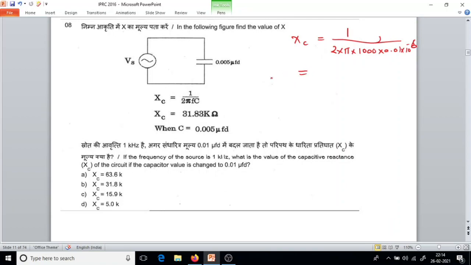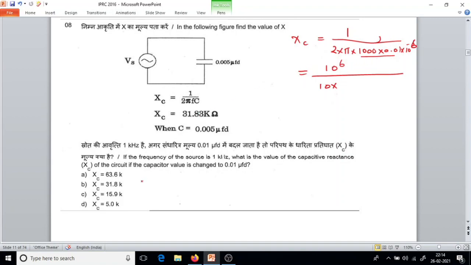Now we will simplify. Once we simplify, we will get the answer. So 10 to the power minus 6 when it goes up, it will become 10 to the power 6. Now if you multiply these two, the zeros get cancelled, and we will get 10 multiplied by